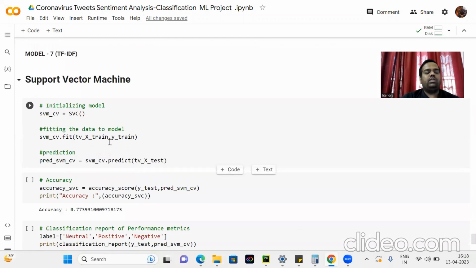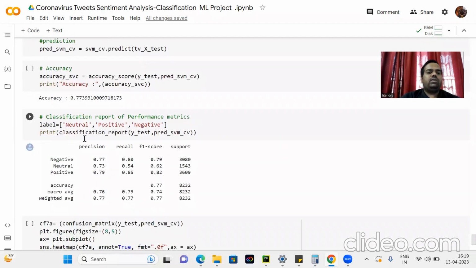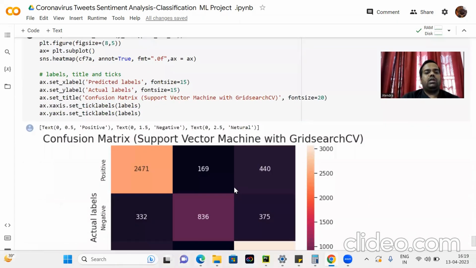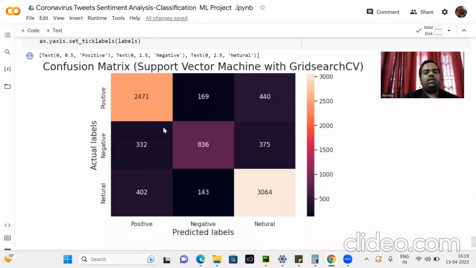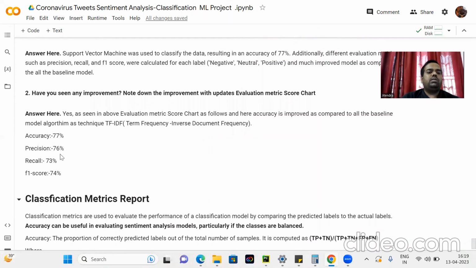Support vector machine. So initialize the model with SVM SVC, fit the data to the model, and predict. Here accuracy is 77%. Classification report of the performance matrix of the different sentiments, negative, neutral, and positive, with precision, recall, and F1 score. Here a confusion matrix chart with the diagonal matrix representing true positive values. So here we can see there is an improvement in the evaluation matrix chart, with accuracy of 77%, precision 76%, recall 73%, and F1 score 70%.